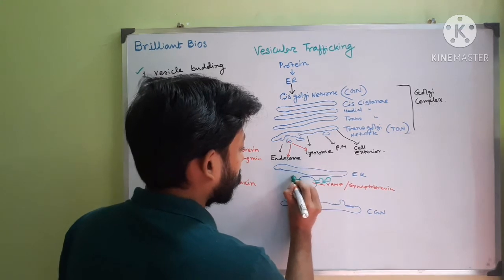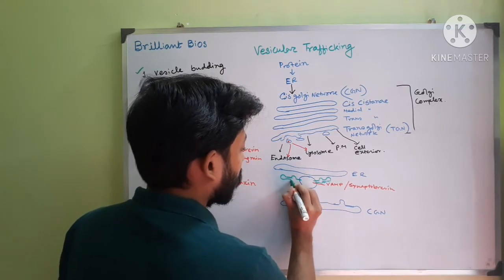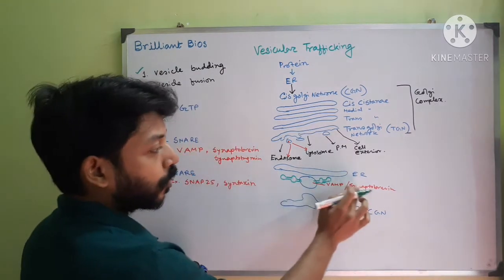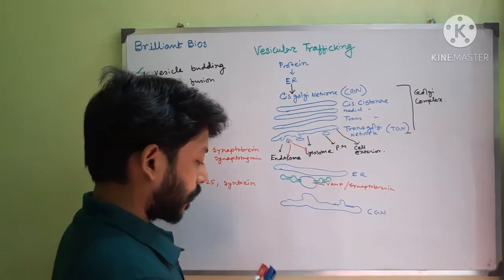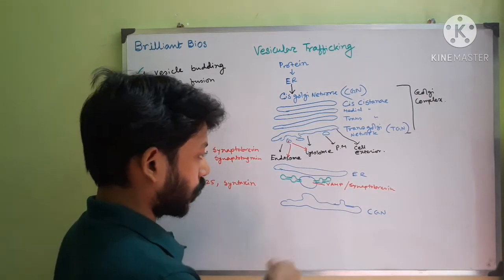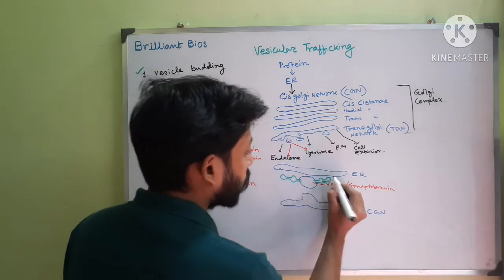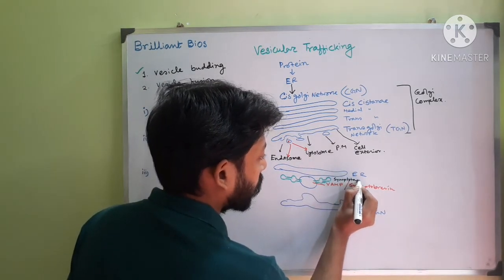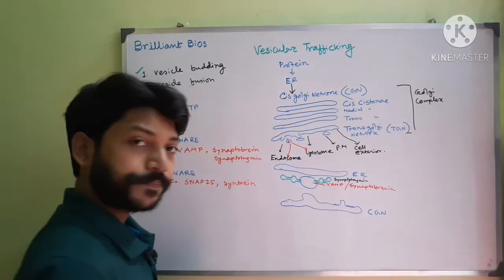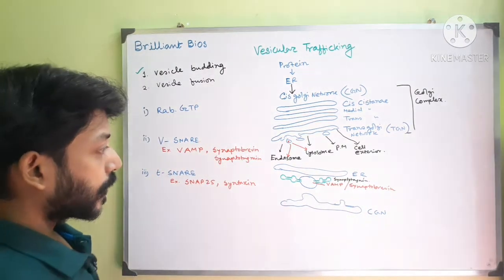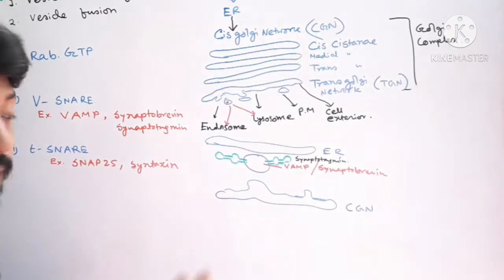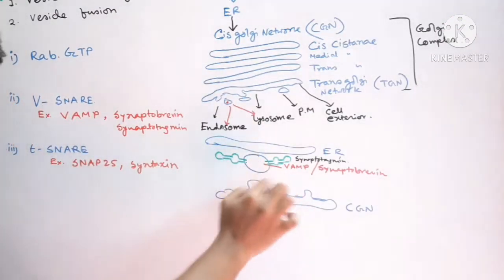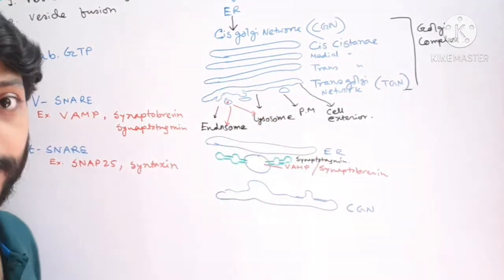They look like this. So this is synaptotagmin. So these are two synaptotagmin. Now this is called V snare because these proteins are present in the vesicles. So it is called vesicle snare, V snare.